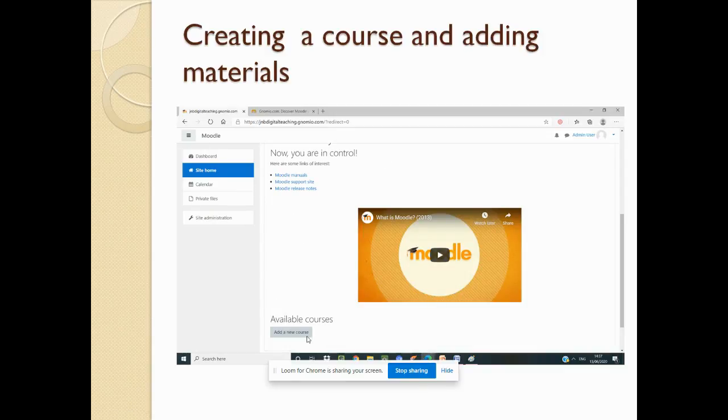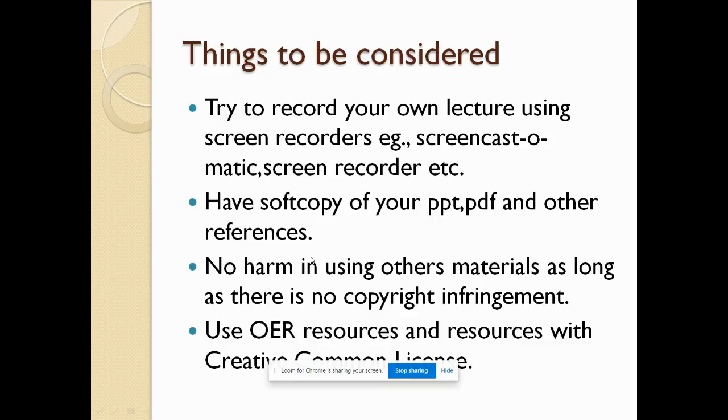Now you can see it is giving add a new course. When I press site home, I'll get this, and there is a section saying available courses, add a new course. So this is the first step. Before adding the course and the course material, I would like to emphasize that you try to record your own lectures using screen recorders, for example Screencast-O-Matic, which will be very helpful.